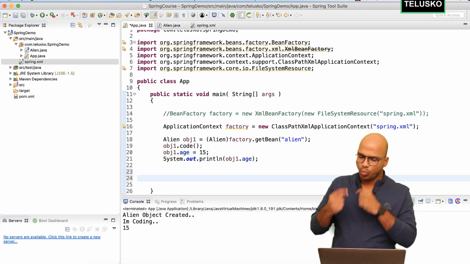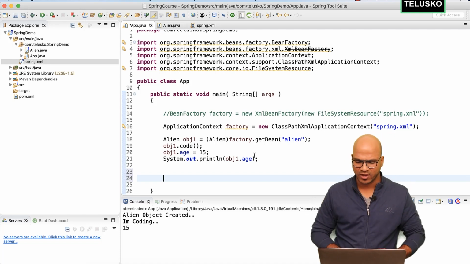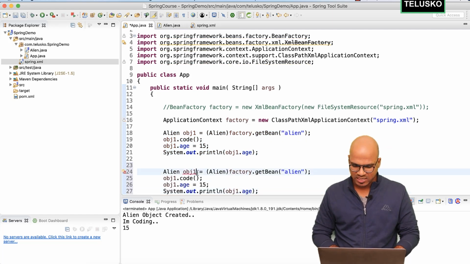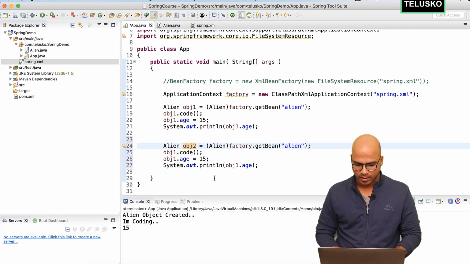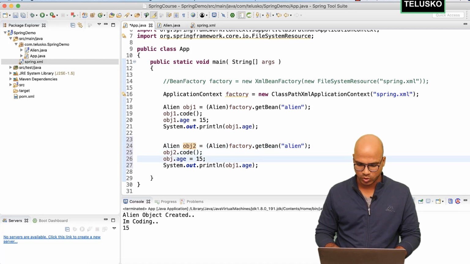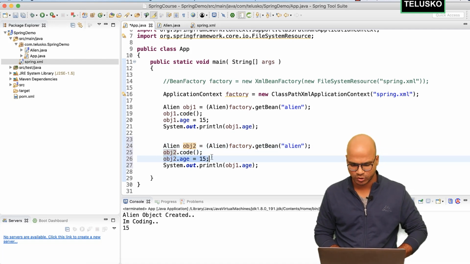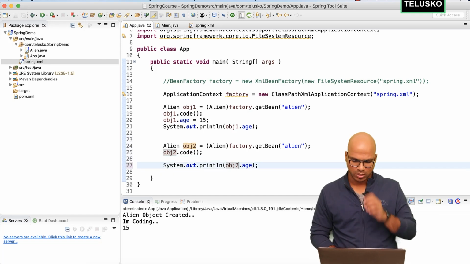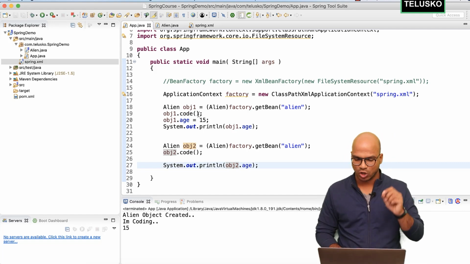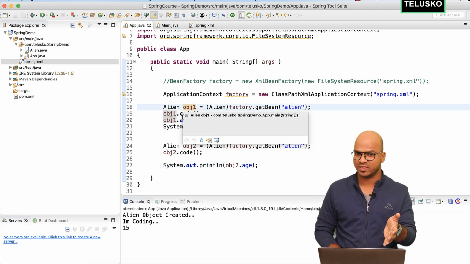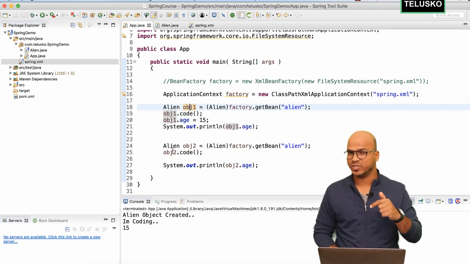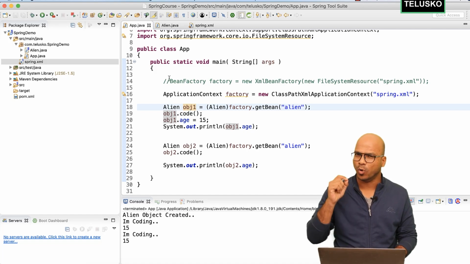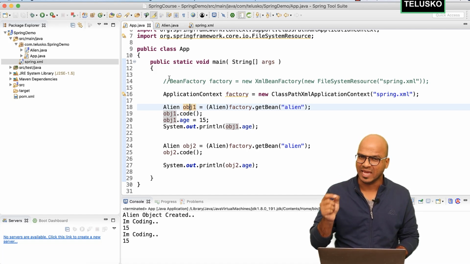That's great. But what if I create one more object, or maybe if I want to create one more reference? Let me just copy paste the code as it is. Let's paste it here, and this time I will say this is obj2, not 1. Let's go back here. I want to call the code by obj2. I don't want to specify the age for obj2. Let's keep it blank, and now let's say this is obj2.age. Now what do you think will be the age of obj1? Of course 15, right? We have specified that. But what will be the age of obj2? That's the question. Let's run this application, and you can see both objects have the same age.